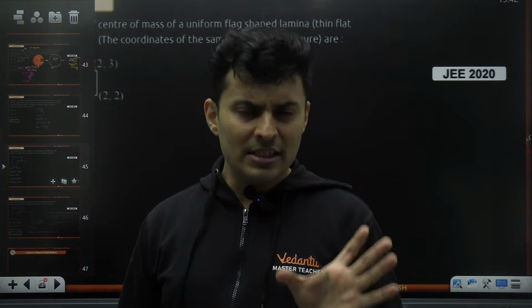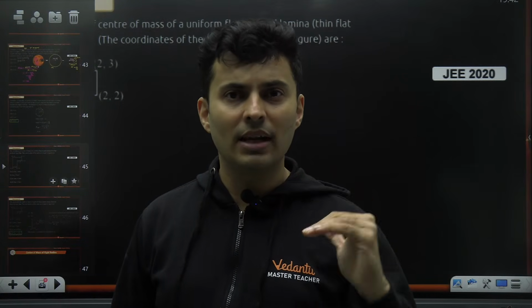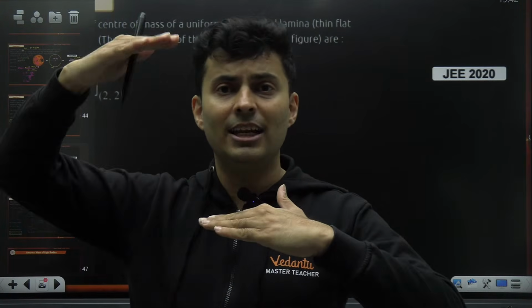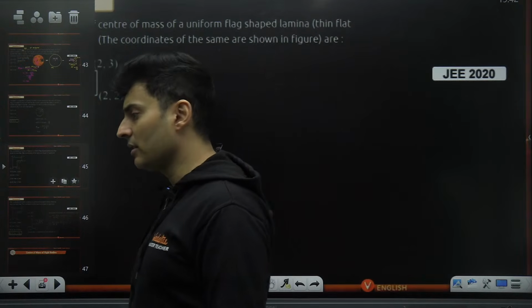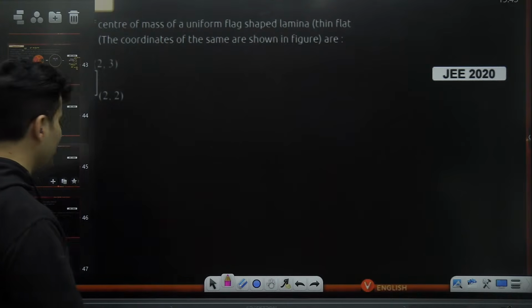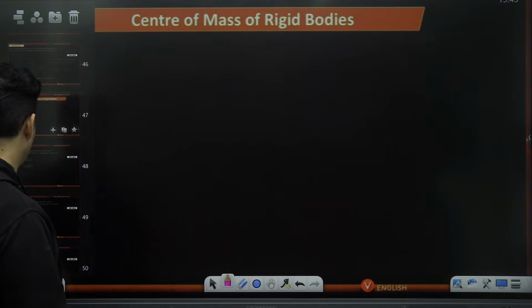JEE Mains will definitely not be very tough like Advanced. Obviously, it will be a good level paper like it used to be in 2016, 2017, 2018, 2019. And there will be a good amount of difficulty level gap between the JEE Mains level and the JEE Advanced level. That is what you should expect in the next 2-3 years at least. So mentally prepare yourself like that. The answer for this question will be on the next slide, and you can pick it up later in the PDF.